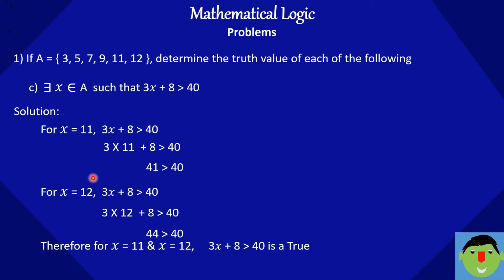So we can say that for x equal to 11 and x equal to 12, 3x plus 8 is greater than 40, which is true, because the quantifier there exists means some numbers should exist in the set of numbers. So 11 and 12 exist. We can say that this statement is true. So truth value of the given statement is capital T.